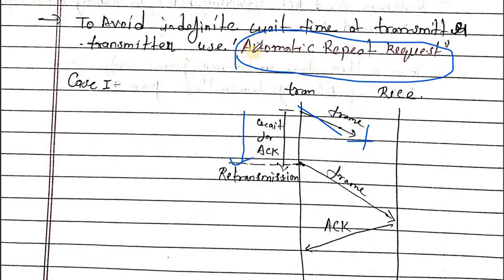But in automatic repeat request, the transmitter waits for a fixed time. If the acknowledgement is not received in that time, then the transmitter retransmits the previous frame again and waits for its acknowledgement.